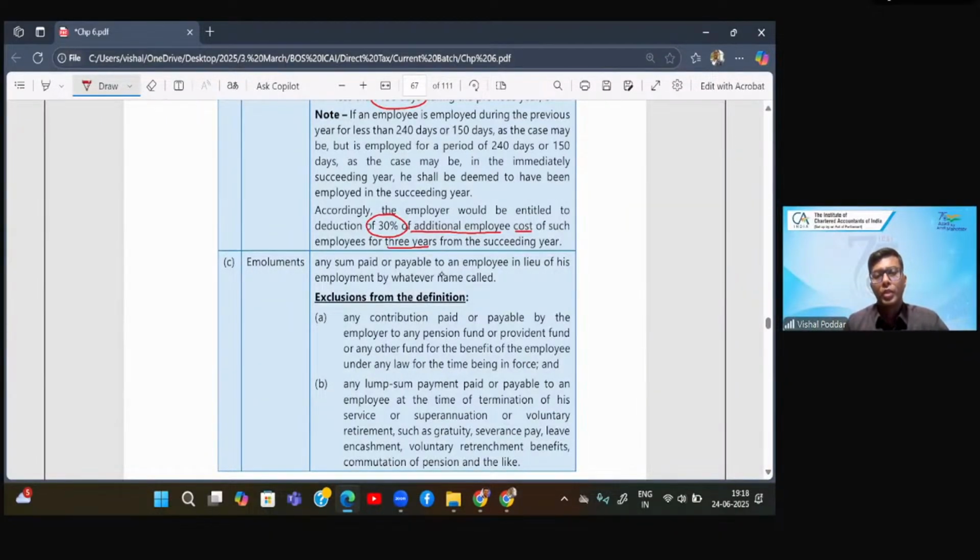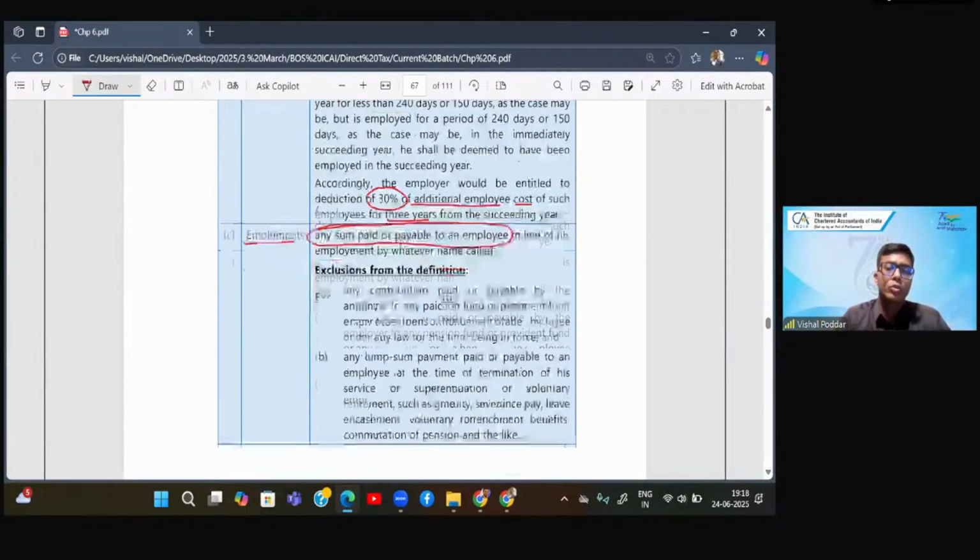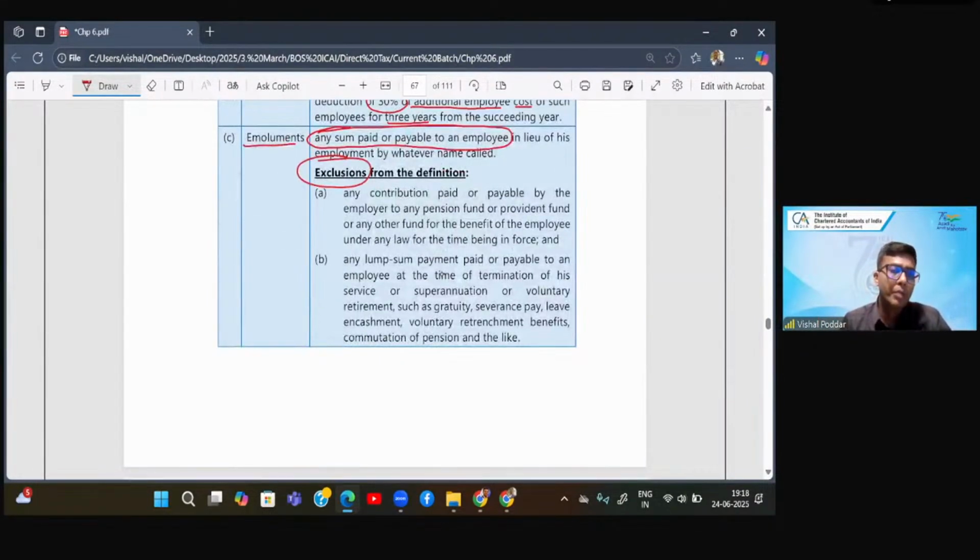Next, they have used this word emolument. So for that 25,000, what you have to check is the emolument. What is emolument? It is the amount which you are paying to the employee. So in very simple words, it is your salary. Now, which type of salary? It is a monetary salary. So what will be excluded? What will not be counted while determining that 25,000? It is the employer's contribution, because this is not given in money form. It is transferred to your provident fund account. So that will not be counted.